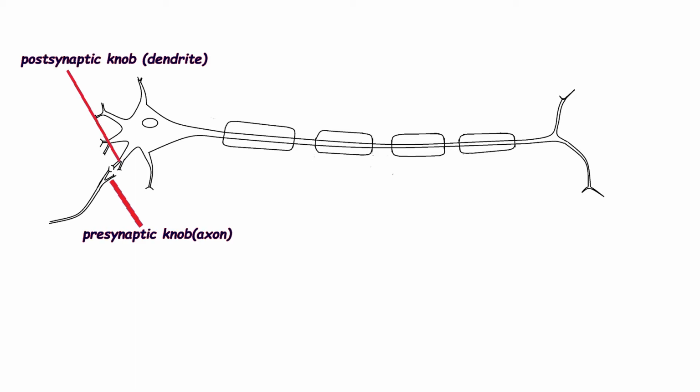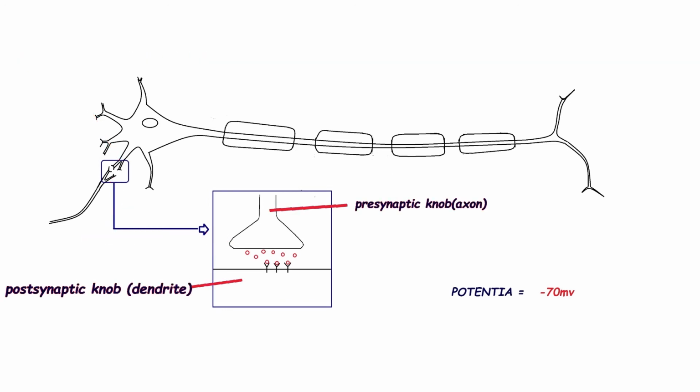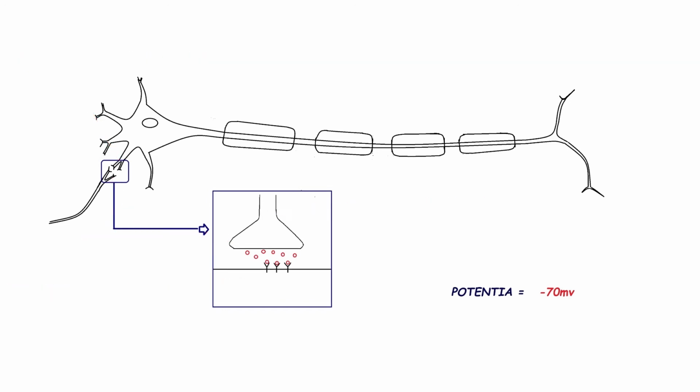Now, when a neuron accepts a message or impulse from an axon's presynaptic knob to the dendron's postsynaptic knob, dendrite, then from the presynaptic knob some chemical messenger or neurotransmitter will be released, and that neurotransmitter can bind with the receptor of the postsynaptic knob, and then the message can transfer as a positive electric signal from one neuron to another neuron. We will discuss this synapse in detail in our next episode.